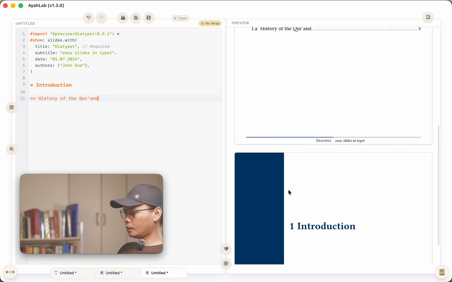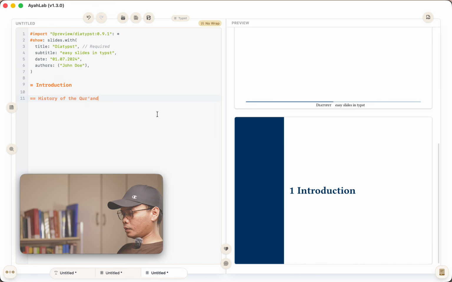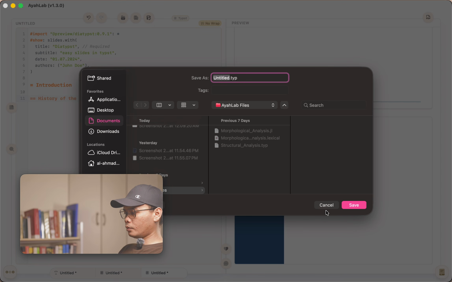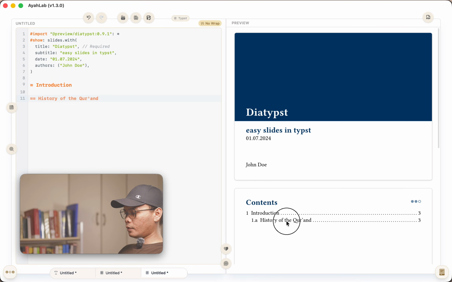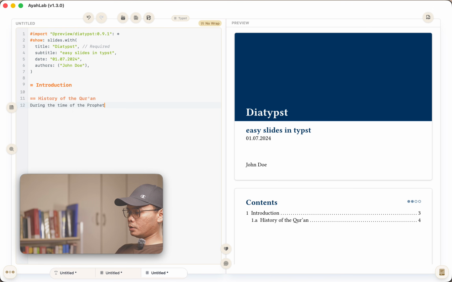Is that how you do? Okay, I'm not going to save this. History of the Quran, and then I can say during the time of the Prophet Sallallahu Alaihi Wasallam, and so on and so forth.